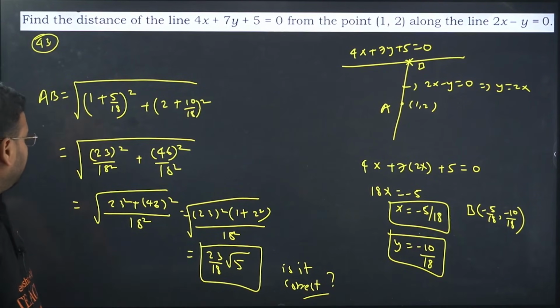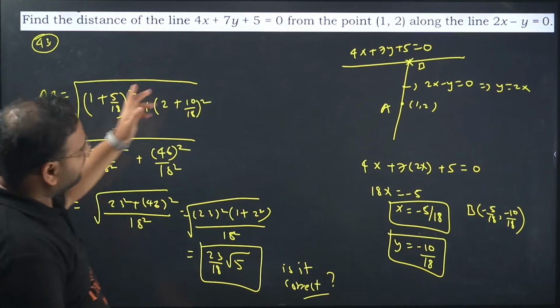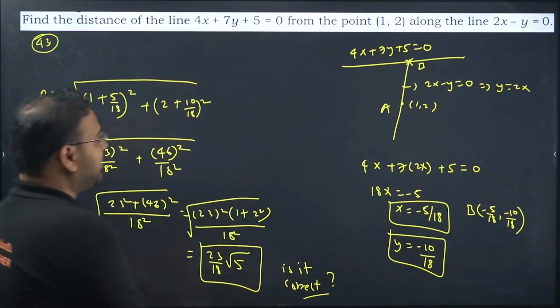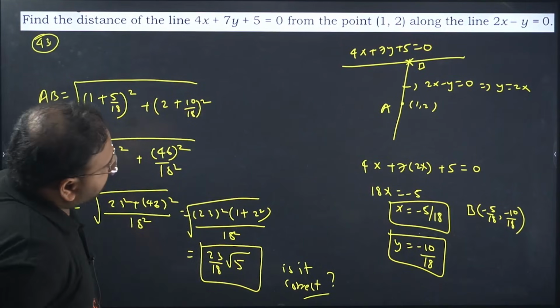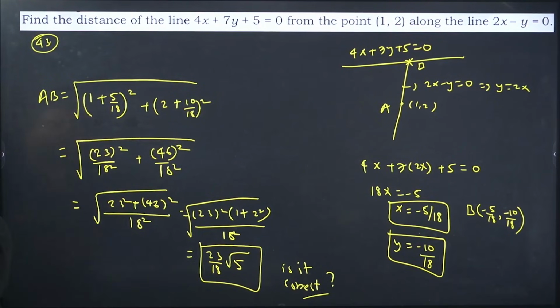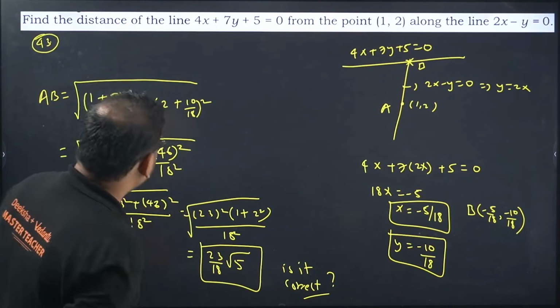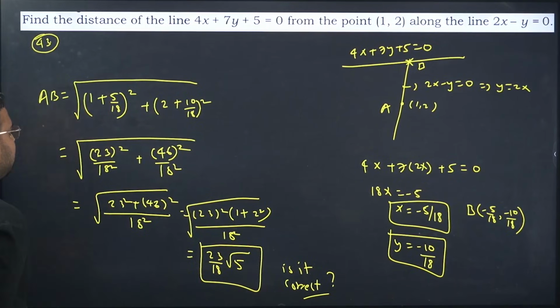Looks right to me. I'll just cross check once again. 1, yeah, 1 and minus will become plus only. 5 by 18, 2 and plus 10. Again, correct. 18 plus 5 is 23 only. Yeah, 23 square by 18 square. And we have over here 36 plus 10, that is 46 only, correct? Yeah, 46 square by 18 square, we can add them. 23 plus 46, 23 into 2 is 46, correct?